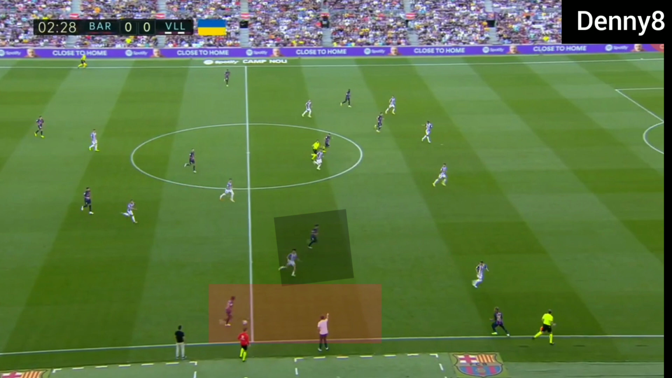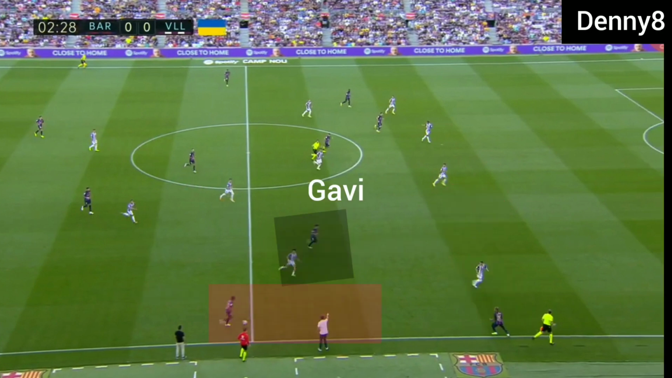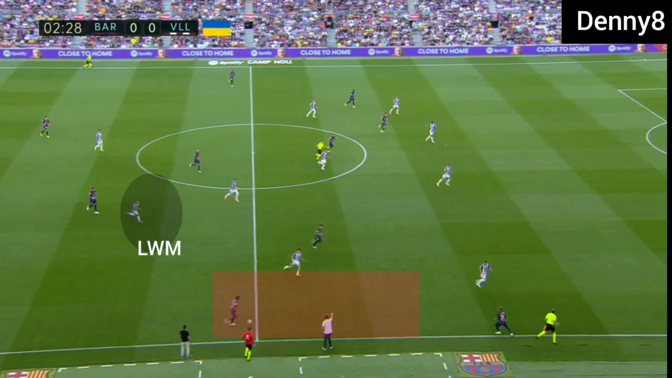Barca offensive midfielder Xavi was marked by the center midfielder, so if the center midfielder commits to Barca's right back, Xavi will find a space in the half space. So Valladolid's center midfielder was not drifting wide to close down the right back, so when Valladolid's left wide midfielder was pressing high, the right back Kunde was getting space on the left-hand side.